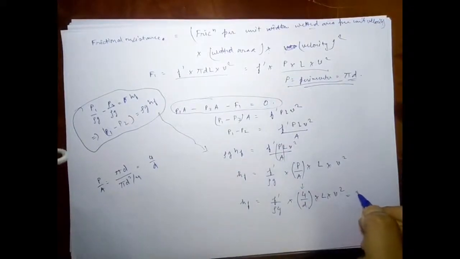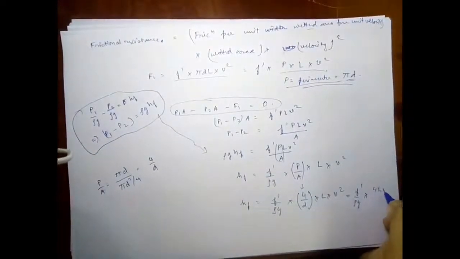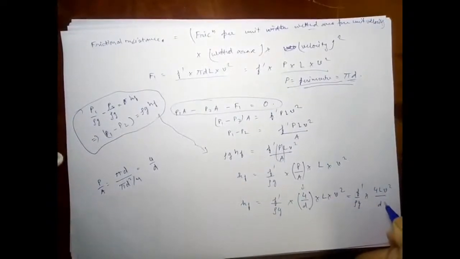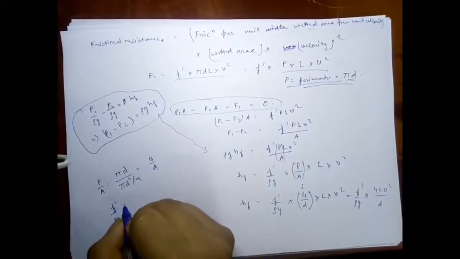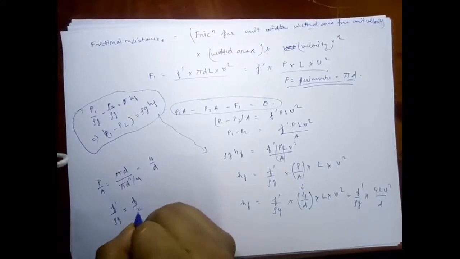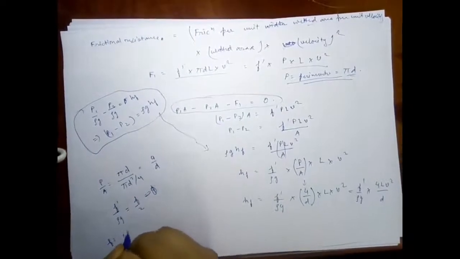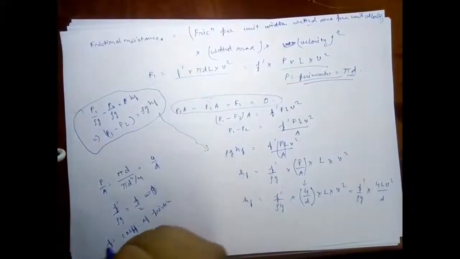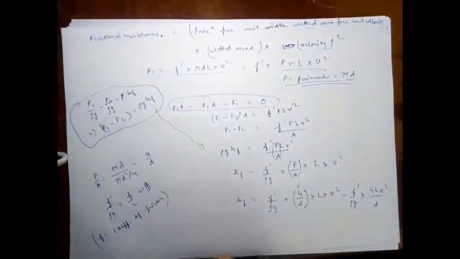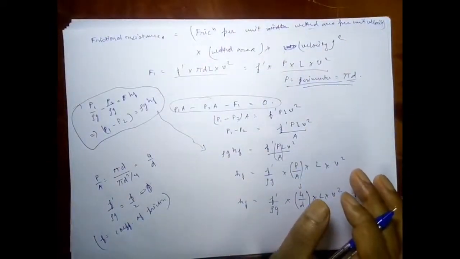Again I will simplify it as f dash upon rho g times 4 L V square upon D. And now let's take that f dash upon rho g is equal to f by 2, where suppose f is the coefficient of friction and 4f is the friction factor.